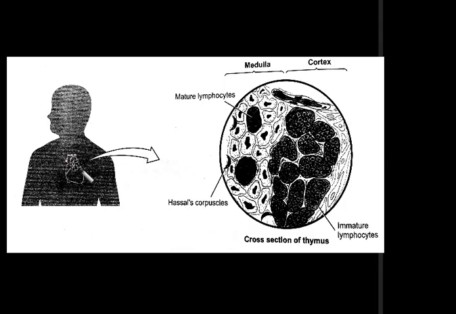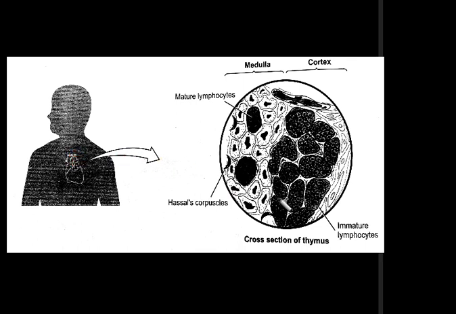This is the area where the heart is located, and where the thymus is located, that space is called the mediastinal space.